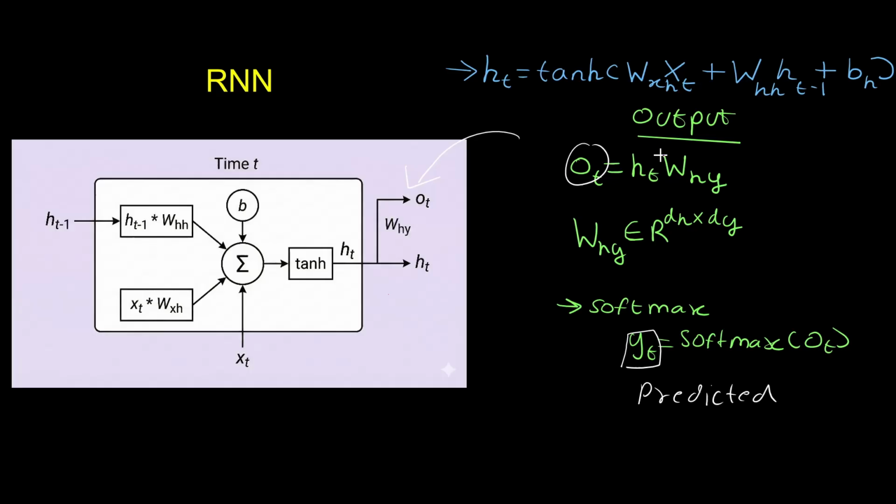This can be represented as ht, which is the hidden state vector, multiplied by the weight matrix from hidden state to output Y, where the dimension of the matrix Why is the dimension of the hidden state by the dimension of the output, dy. Here we get the raw scores. If we do the softmax, we'll get the probabilities, which is the predicted output.